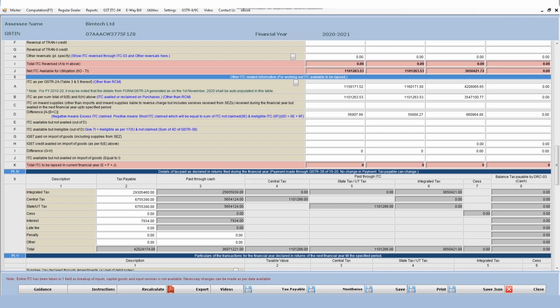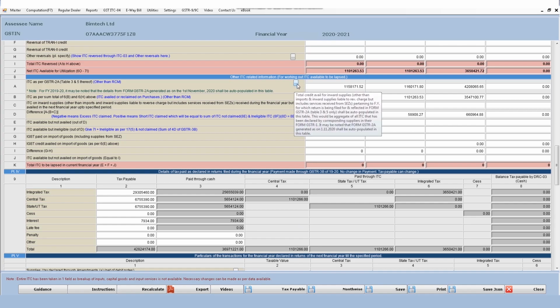As you must already be knowing, there is an Excel given on the portal where you can download 8A data, and from where you can check how this particular data is made and calculated. But clients still face problems, because sometimes the data coming in our Excels does not match with the data which is coming in our 2A. So that is why we have given a bifurcation to you over here.